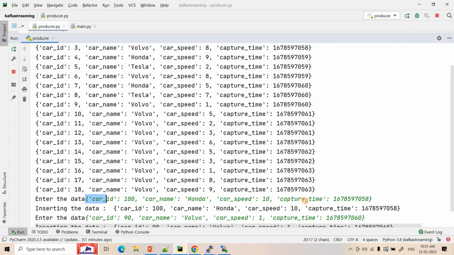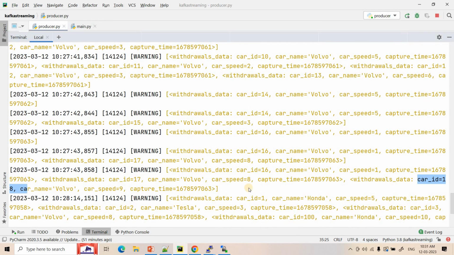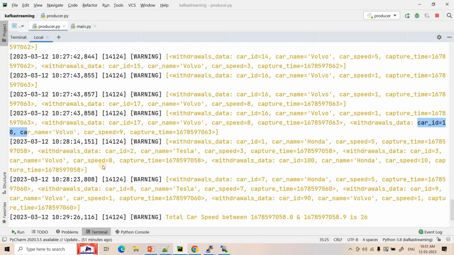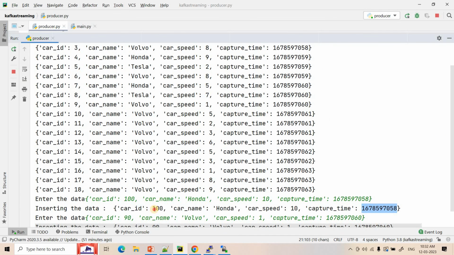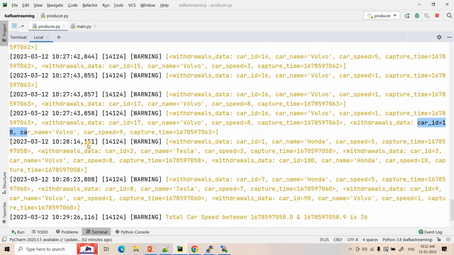Then we suddenly published an out of order event which belongs to 058. And now see the beauty. If you consider 058, see that card ID was 100, right? Let's see what happened then. If you observe here, card ID 1, which actually belongs to the 058 window, where card ID 1, 2, 3 was there.